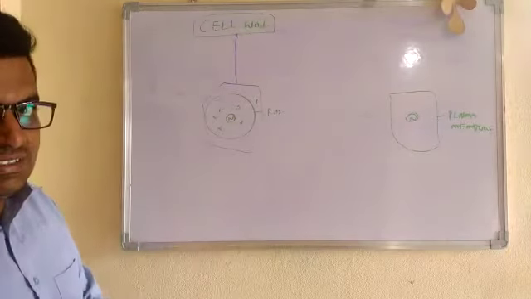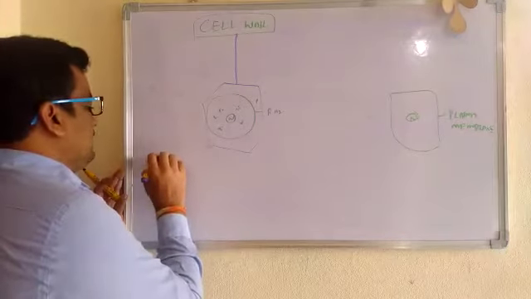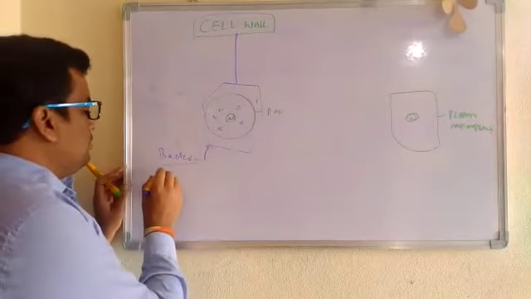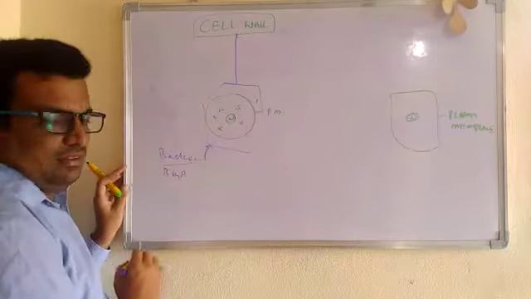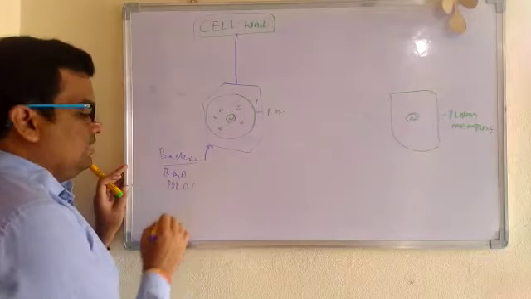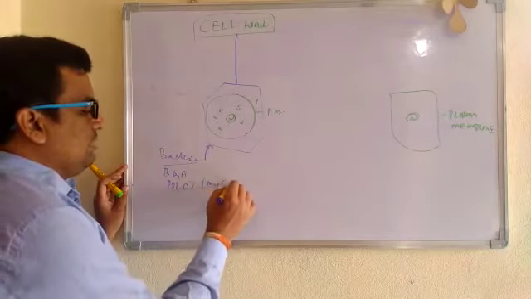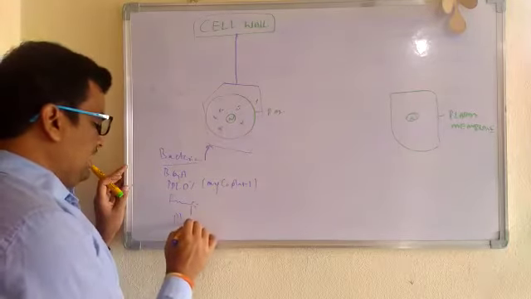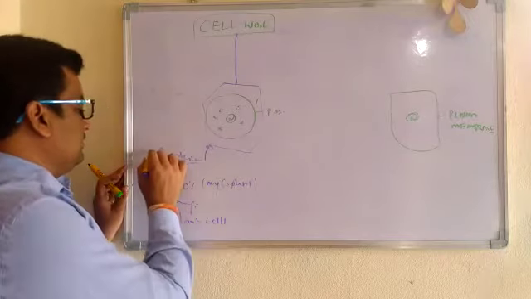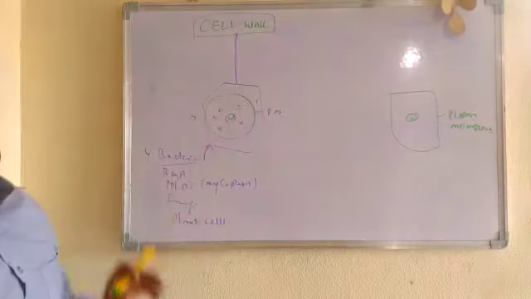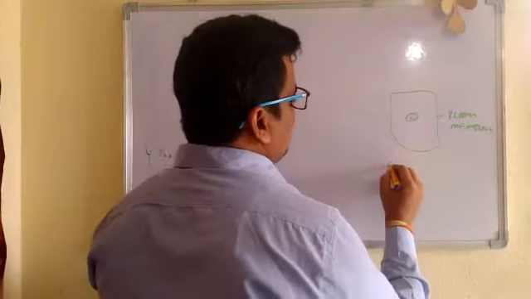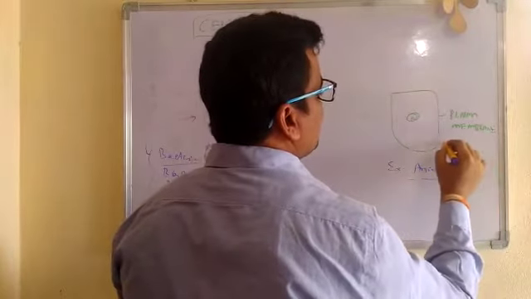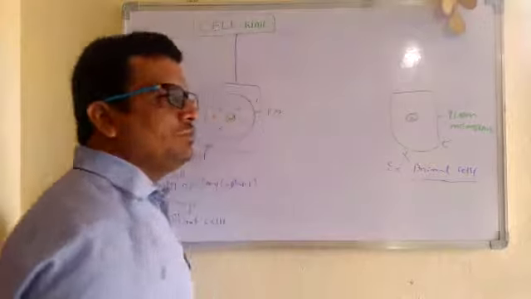So what are the examples? Prokaryotes like bacteria have a cell wall, and blue-green algae, PPLOs, that is mycoplasmas, and fungi along with all plant cells. These are eukaryotic cells. All of these have an additional coat over them. But only animal cells have just a plasma membrane, and they don't have any additional coat over it.